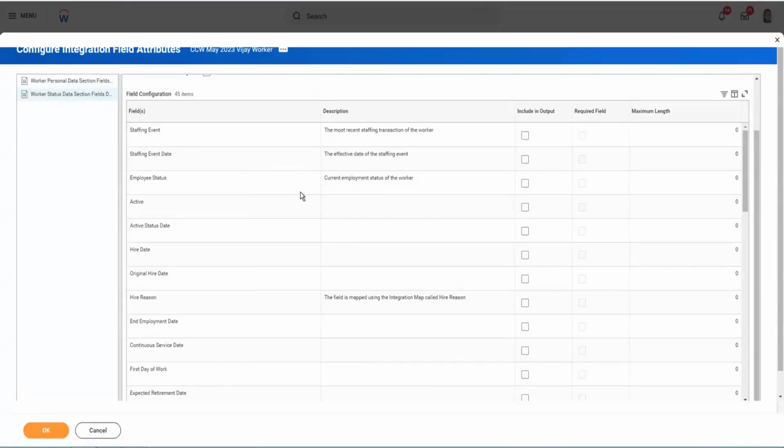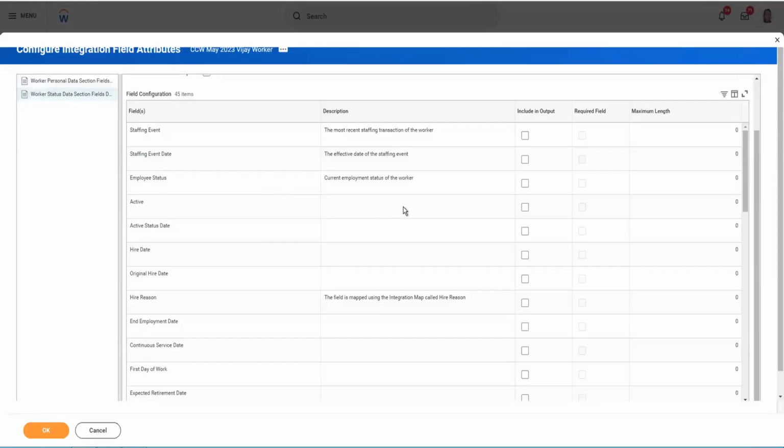Go back again to your Configure Integration Services. Choose any different section which you think might contain your data. Come again here in the field attributes, go to that particular section that you have chosen, and see if that field is there. If you find your field, well and good. And whatever section you are not consuming any data from, it's better to uncheck it in the services section itself, so that it will not populate here.